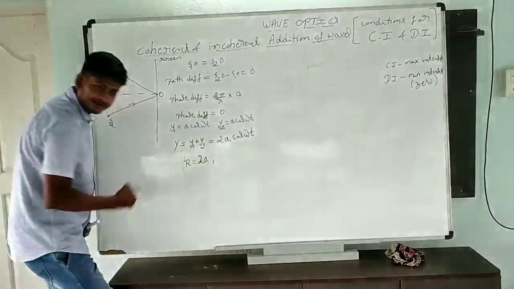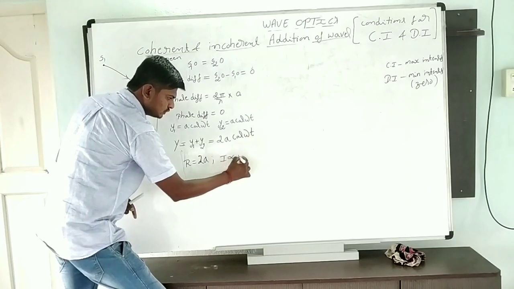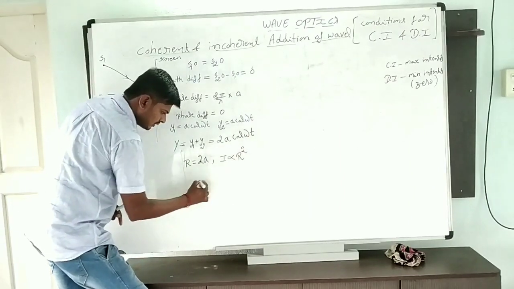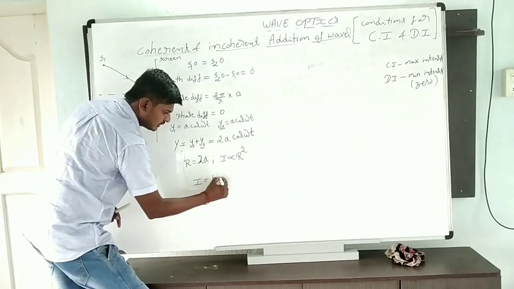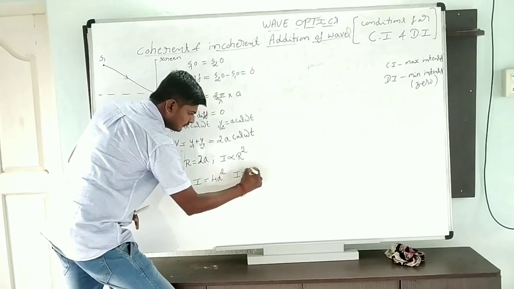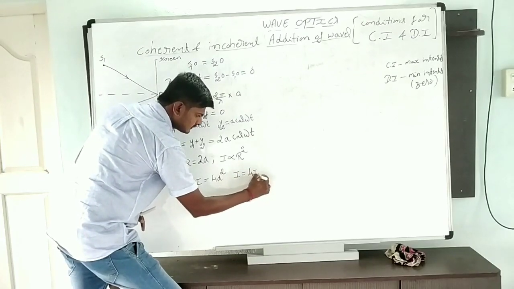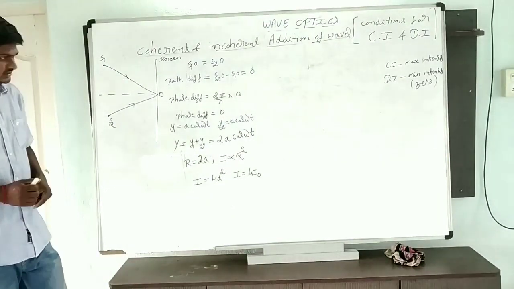When the resultant amplitude is 2a, we already know that intensity is directly proportional to the square of the amplitude. Means intensity I is equal to (2a) square, what we will get? 4a square, means I is equal to 4 I naught. I is equal to what? 4 I naught. Understanding? Clear?